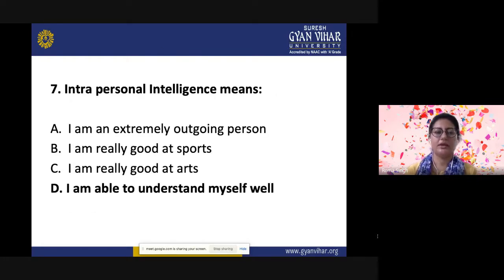Then the next question is, intrapersonal intelligence means, the options are: I am an extremely outgoing person, I am really good at sports, I am really good at arts, I am able to understand myself well. So we have discussed that intrapersonal intelligence is related to introspection and self-reflection. And here the person can say that I am able to understand myself well. So this is related to intrapersonal intelligence, where they are able to understand the weaknesses and strengths within themselves.